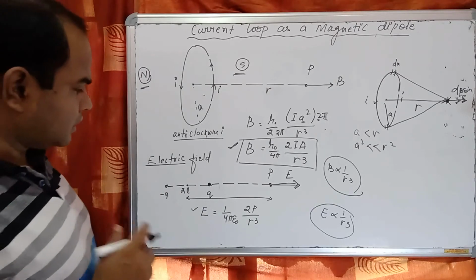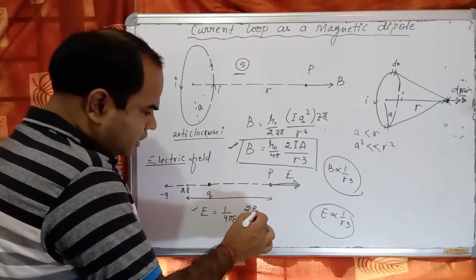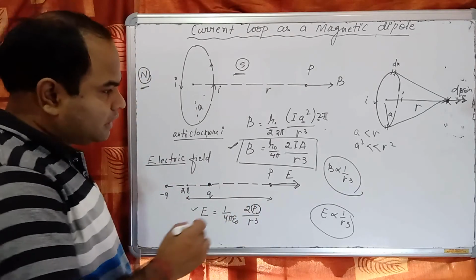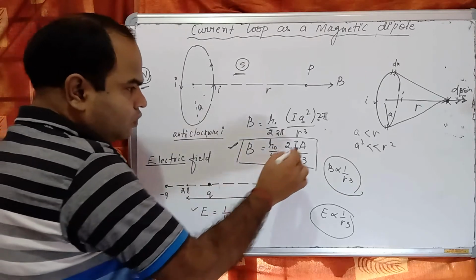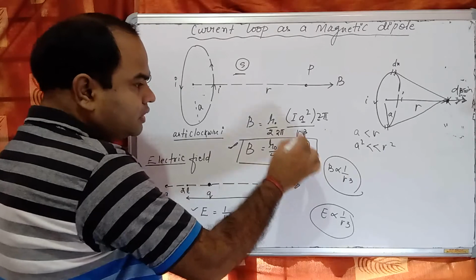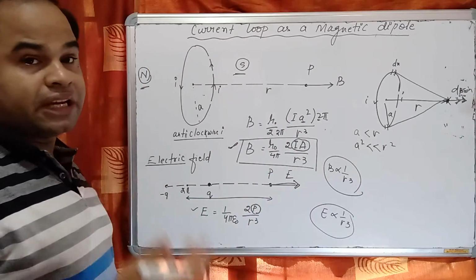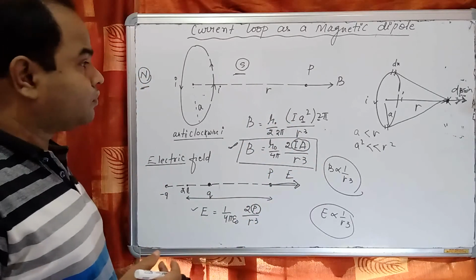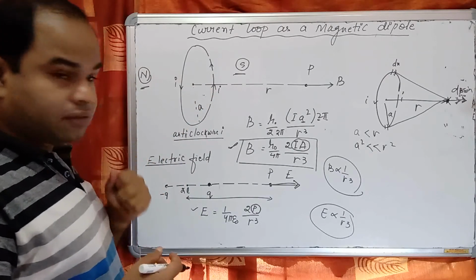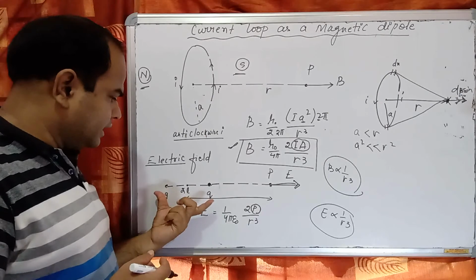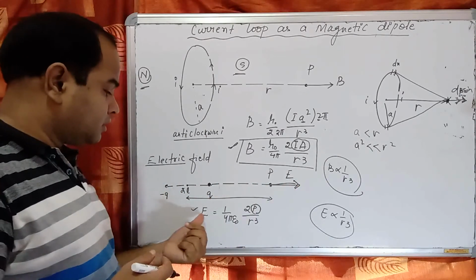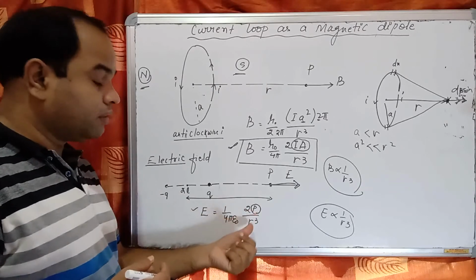So we can say this is the dipole of electric field, and if you compare these two, this current must be the dipole or magnetic dipole for this magnetic field. Again, this electric dipole produces electric field in this direction, so this is equal to 1 by 4 pi epsilon, 2p by r cube.